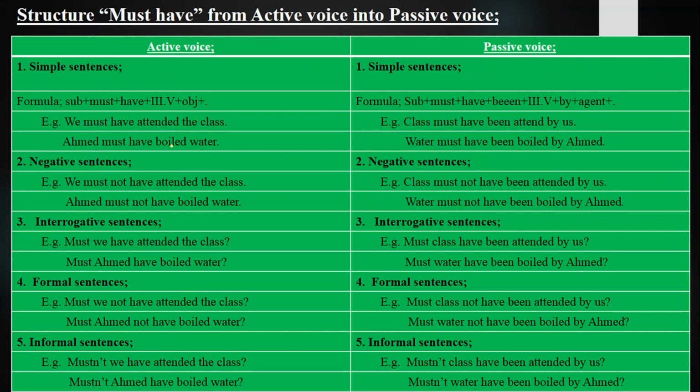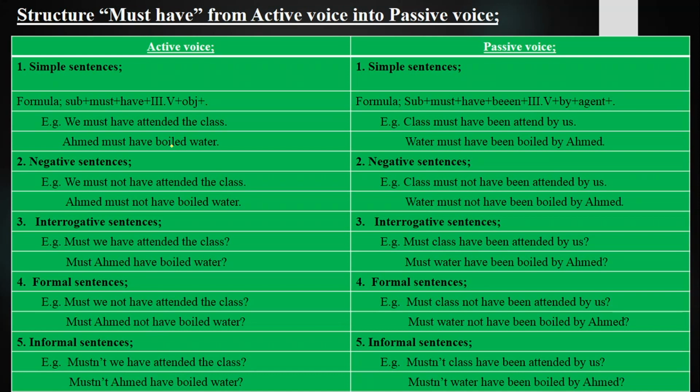When two or three words are combined together and they are formalized and structured, they get their formula, which is known as a structure. Their details we'll be learning when we start structures, but the main target is how you are going to change them from active voice into passive voice. Modal auxiliary verb must have.